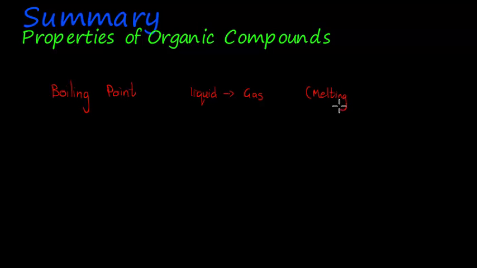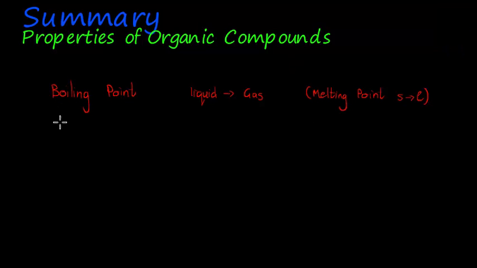If something has a higher boiling point than something else, then it will also have a higher melting point, and we'll explain now why. Melting point would be going from a solid to a liquid. That's the first one we're going to look at.